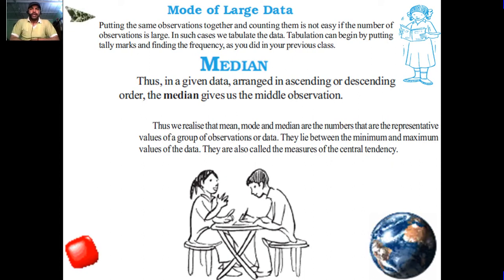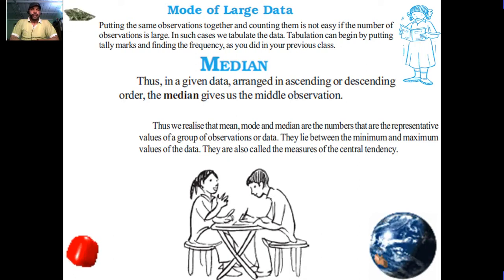Mode of large data: putting the same observation together and counting them is not easy if the number of observations is large. In such a case, we tabulate the data. Tabulation can begin by putting tally marks and finding the frequency as you did in your previous classes.